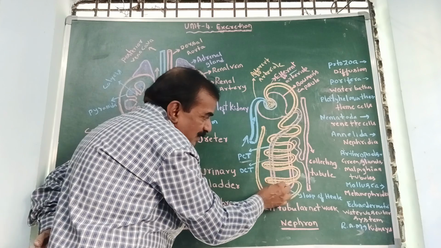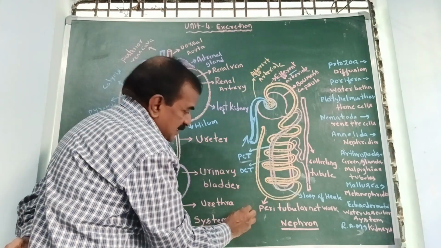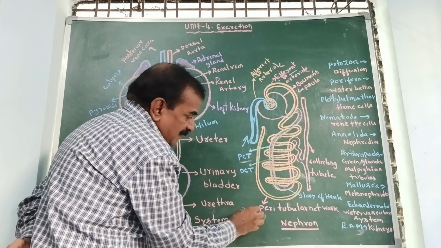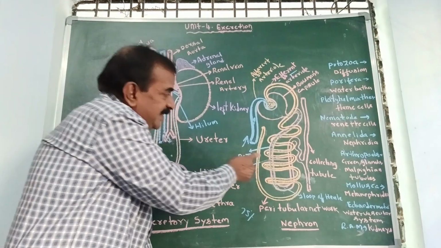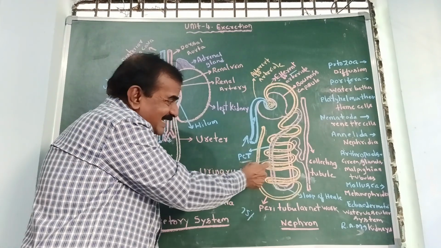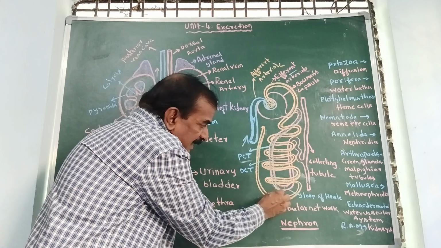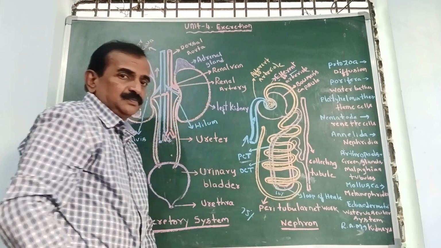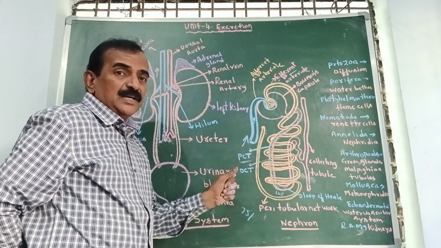and then you see the concentrated urine enters into the loop of Henle. Here you see in PCT, 75% of water is reabsorbed from the primary urine. Are you listening? 75% of water from the primary urine is reabsorbed in PCT. And here in loop of Henle, 10% of water is reabsorbed. So water is reabsorbed by means of the peritubular network.